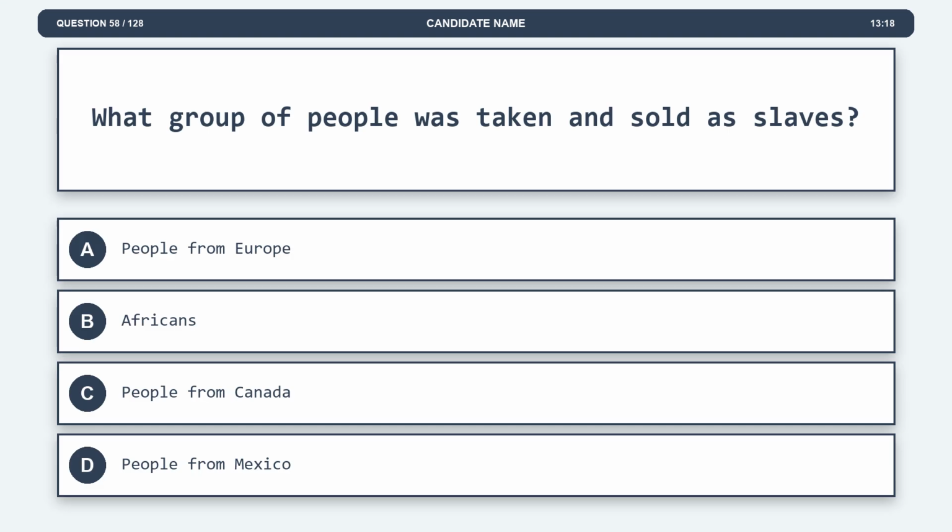Question 58. What group of people was taken and sold as slaves? Option A, people from Europe.